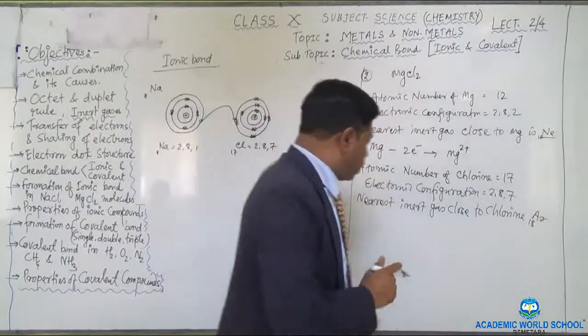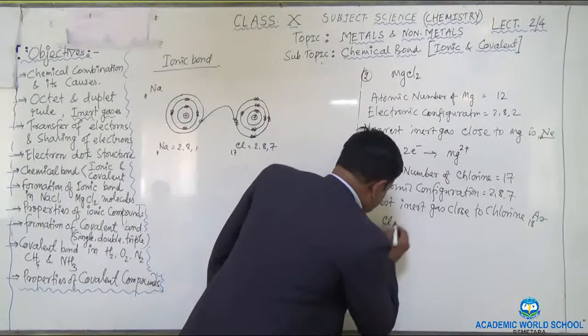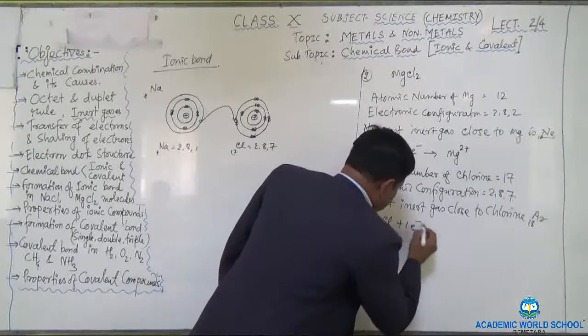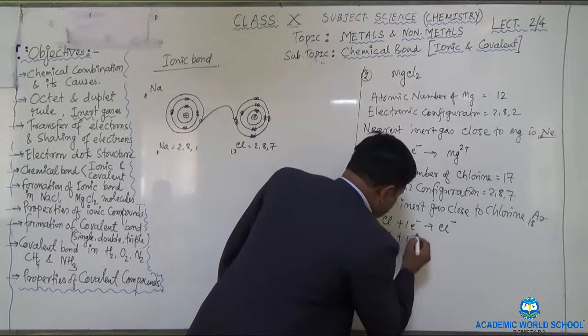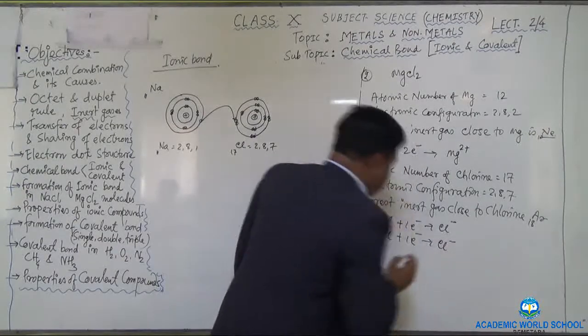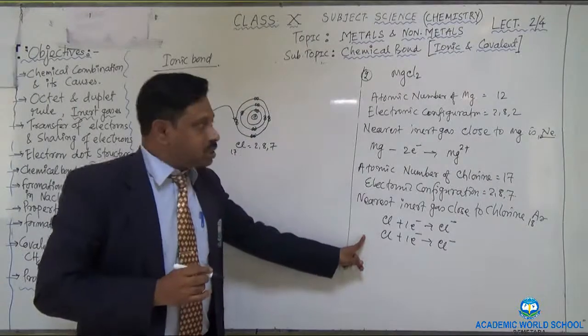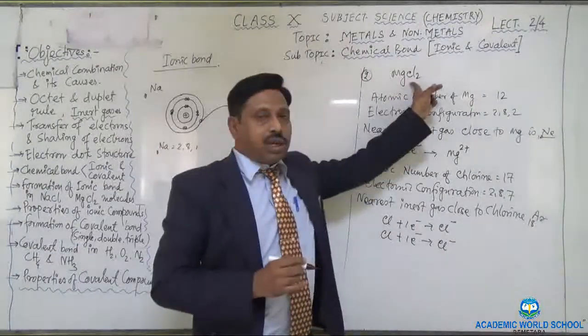Now you see how the chlorine will obtain the argon gas configuration, again by taking 1 electron. So here you write that chlorine plus 1 electron converts into Cl minus, and another chlorine accepts 1 electron and converts into Cl minus. Why are there 2 chlorines? Because the chemical formula is Cl2.